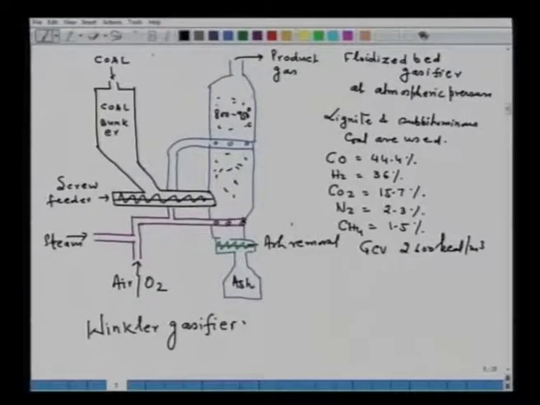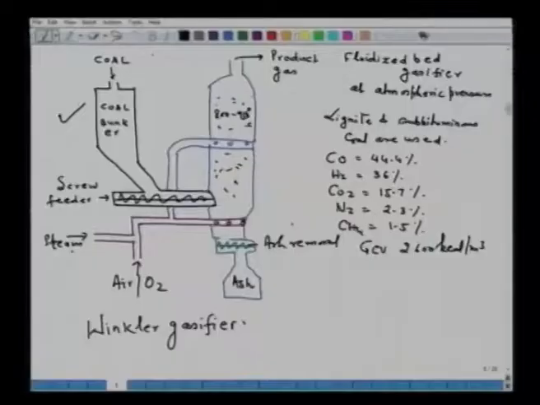Now in this particular gasifier, this is the system for charging the coal. The coal is fed into the gasifier by a screw mechanism. The screw moves, and as the coal falls on the distance between the screws, it is fed into the gasifier.